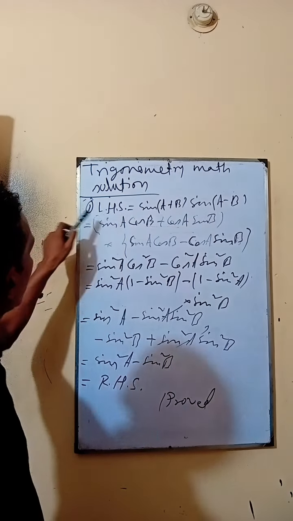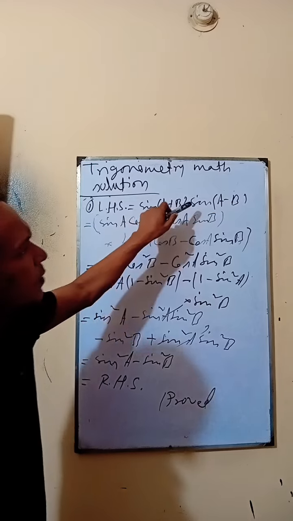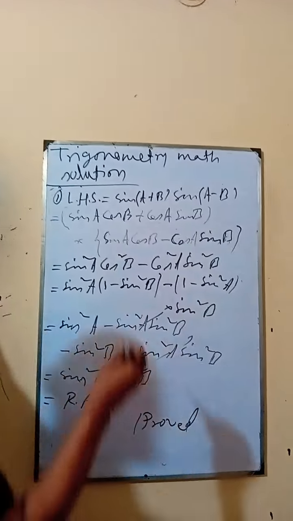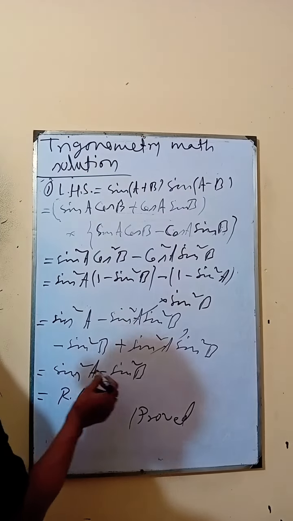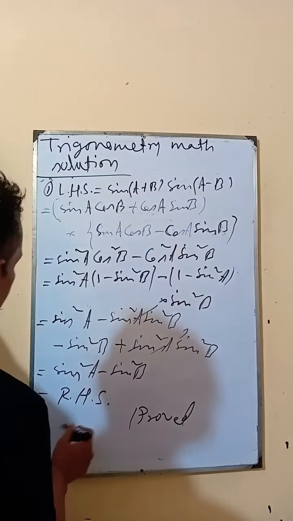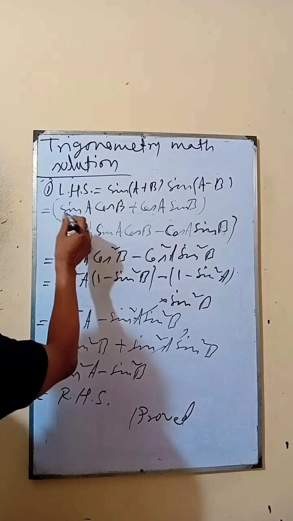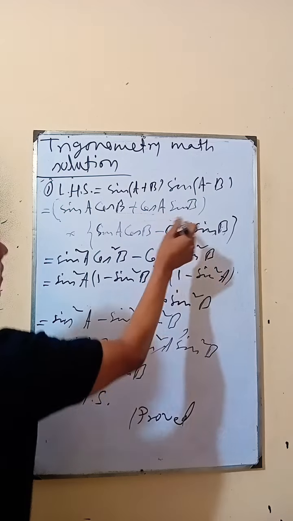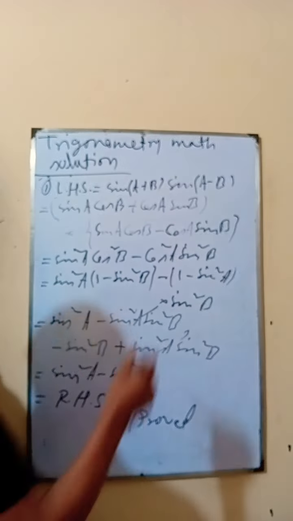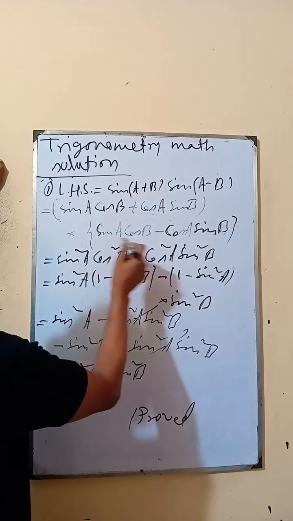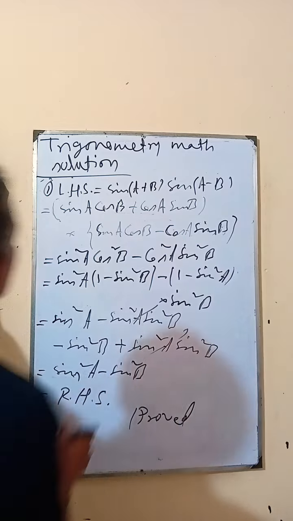Trigonometry math solution. Analysis. We have to prove sin(A+B) times sin(A−B) equals sin²A − sin²B. RHS analysis. Theory: sin(A+B) = sin A cos B + cos A sin B, and sin(A−B) = sin A cos B − cos A sin B.